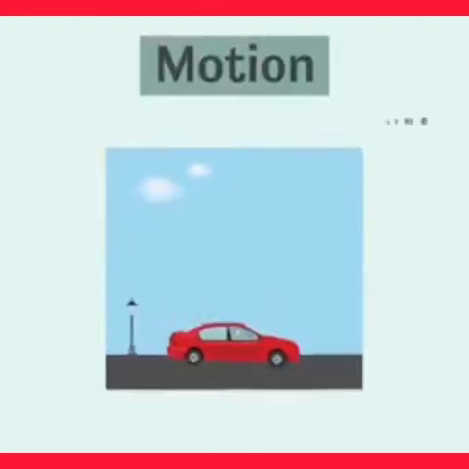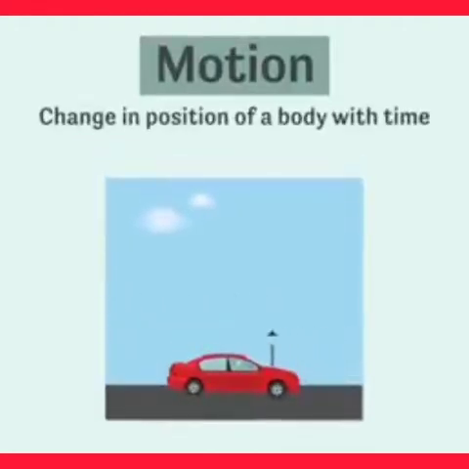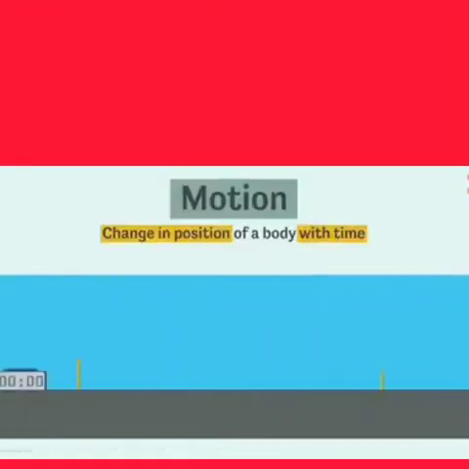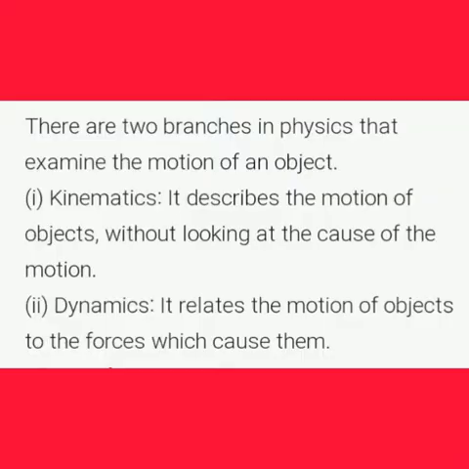Okay. Let us consider another example. A ball is moving from A to B. So in that case, the time is also changed. So the ball is in motion. So motion is change in position of a body with time or its surrounding. In this chapter, we shall learn how to describe motion. For this, we develop the concepts of velocity and acceleration.